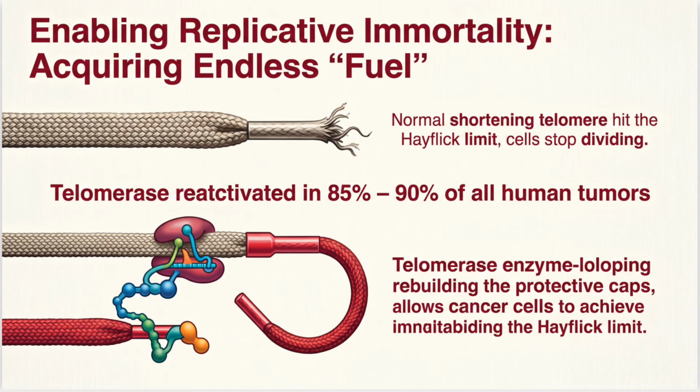Moving forward, cancer cells must enable replicative immortality by acquiring endless cellular fuel. Normally, as telomeres shorten with each division, cells eventually hit the Hayflick limit and stop dividing. However, the telomerase enzyme is reactivated in 85% to 90% of all human tumors. By looping and rebuilding these protective chromosome caps, telomerase allows cancer cells to achieve immortality and bypass the Hayflick limit entirely.